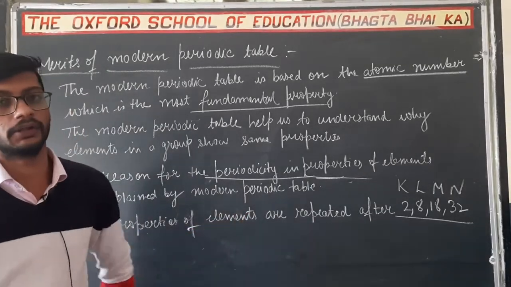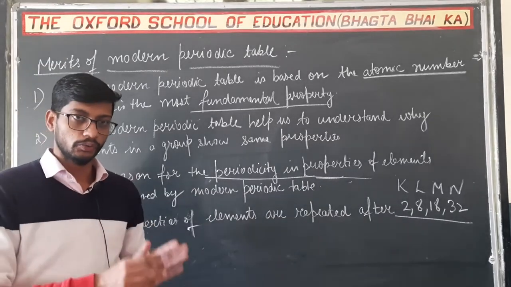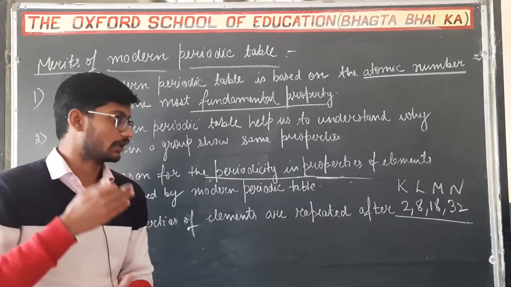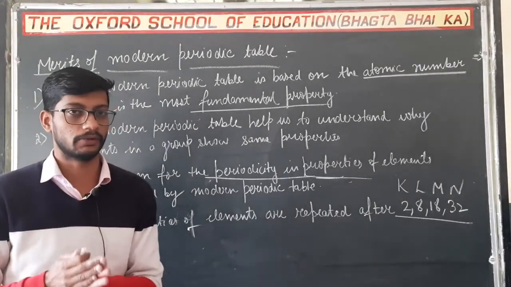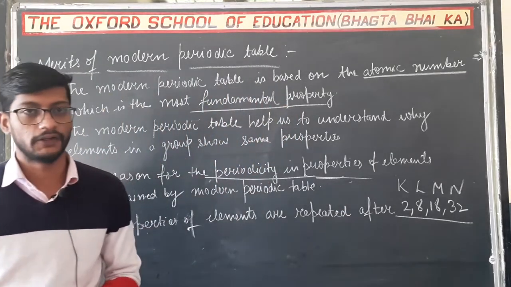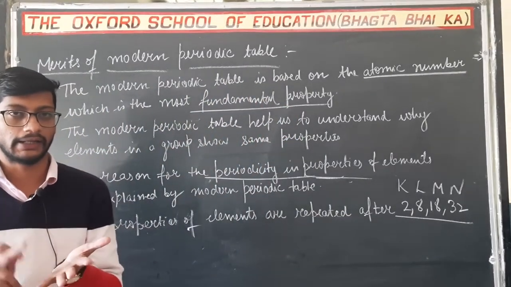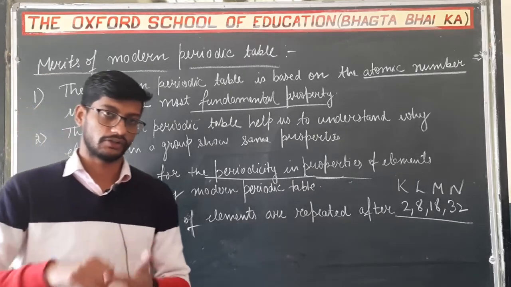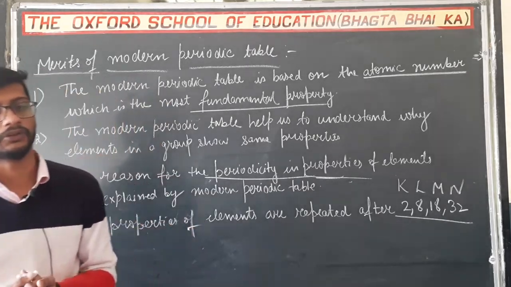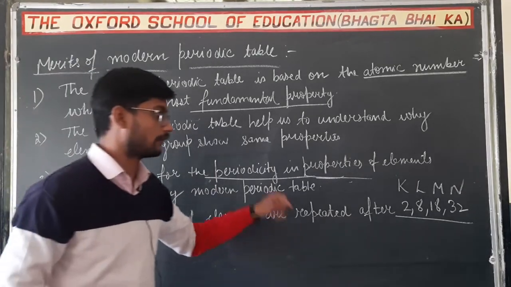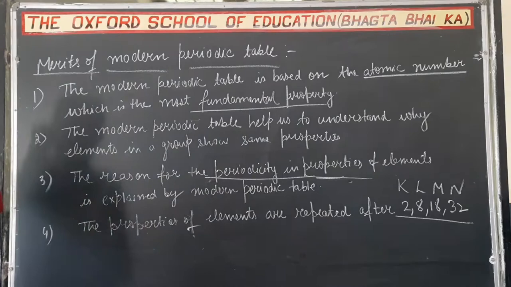और electronic configuration repeat होगी अगर तो properties भी repeat होंगी. तो 2, 8, 18, 32 के बाद जो electron फिल होगा वो फिर से K शेल में फिल होगा, क्योंकि maximum number of electrons in K, L, M, N shells में जो फिल हो सकते हैं वो है 2, 8, 18 and 32. After that फिर से the electronic configuration will repeat and obviously the properties will also repeat. So the properties of elements are repeated after 2, 8, 18, 32. So these are the properties.